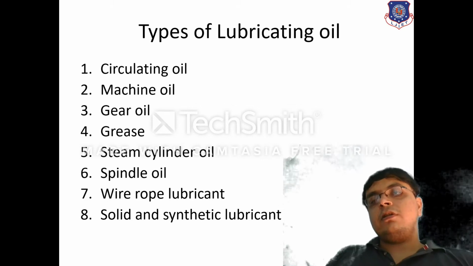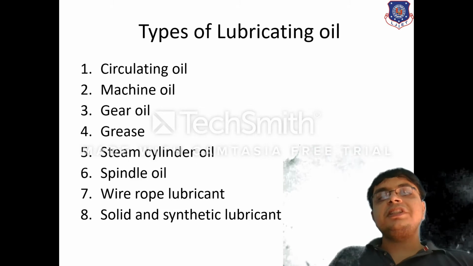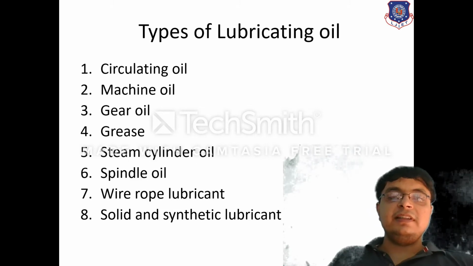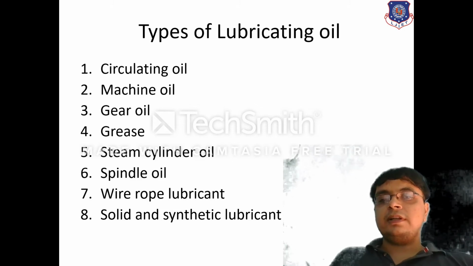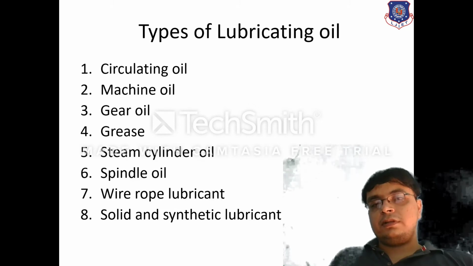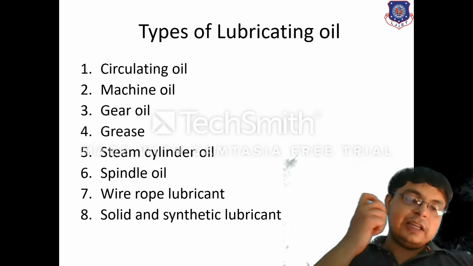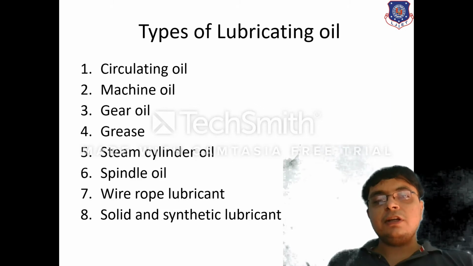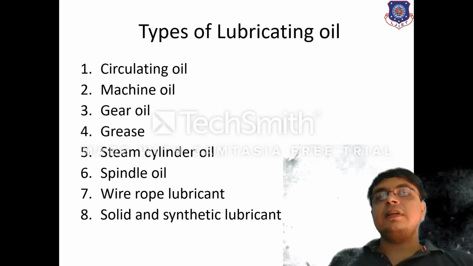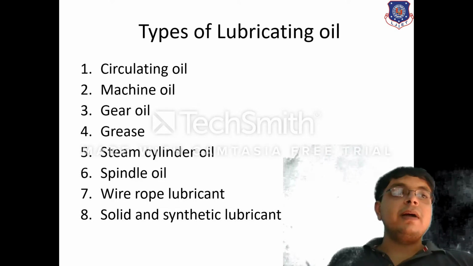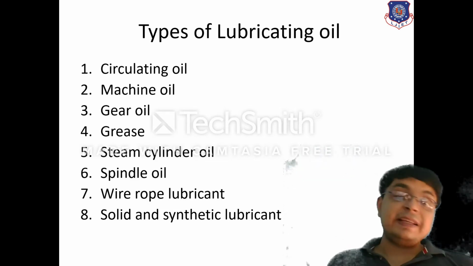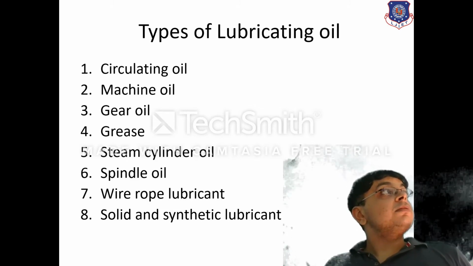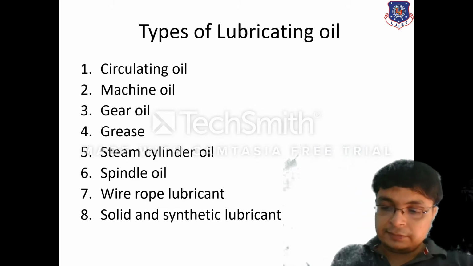Types of lubricating oil. The types of lubricating oil are circulating oil, machine oil, gear oil, grease, steam cylinder oil, spindle oil, wire rope lubricant, and solid and synthetic lubricant. All these types of oils are being used in our daily life. We are using grease in industries and in our automobiles, we are using circulating oil, and we are using synthetic oil in our bikes.